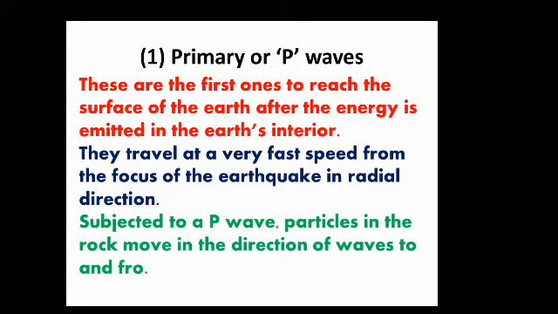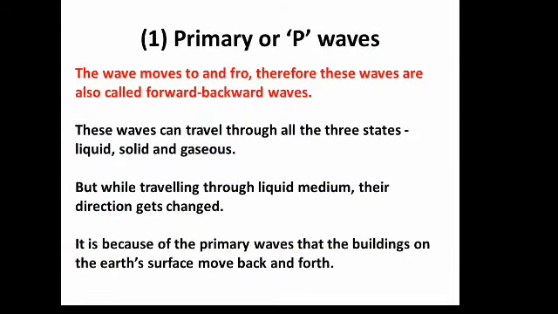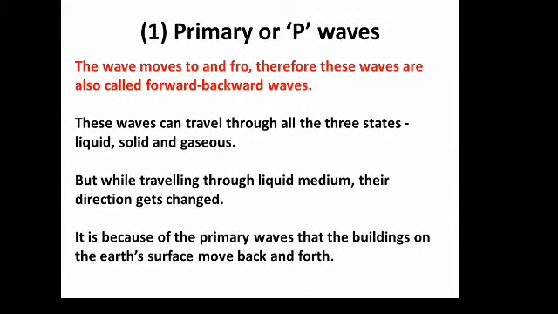When an earthquake occurs, energy is released first from the center of the earthquake and waves are generated. The wave generated first is called the primary wave, and it travels at a very fast speed from the focus of the earthquake in a radial direction. Subjected to a P wave, particles in the rock move in the direction of the waves, to and fro, which means forward and backward. In this way the energy moves.